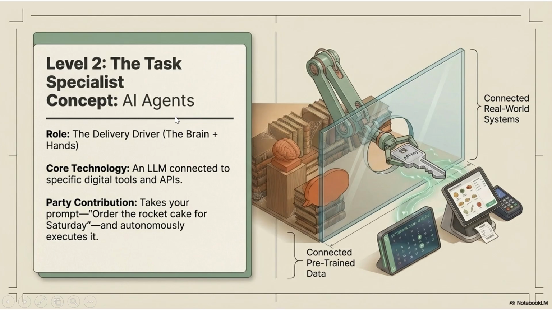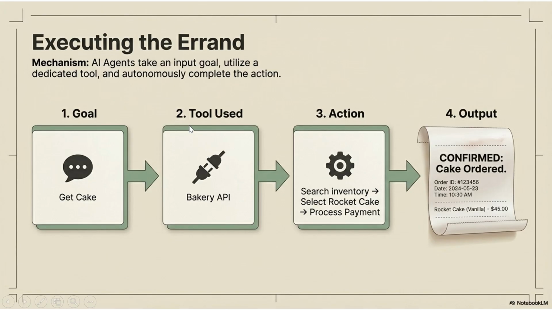An AI agent is connected to real world systems. It executes a task for us. So it takes an input goal, utilizes a dedicated tool, and autonomously completes the action. If we tell it to get us a cake, where the goal is to get the cake, then the tool used here will be the bakery API. It will search the inventory, select the rocket kit, and process the payment.